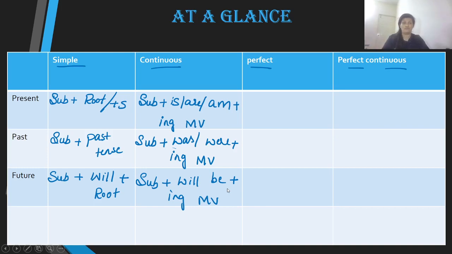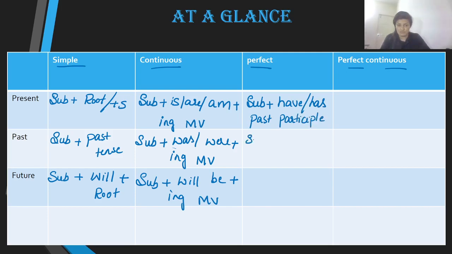Let us now move on to the perfect tenses. So present perfect takes obviously the subject, and the auxiliaries that we use here are have or has, and then we use the past participle.